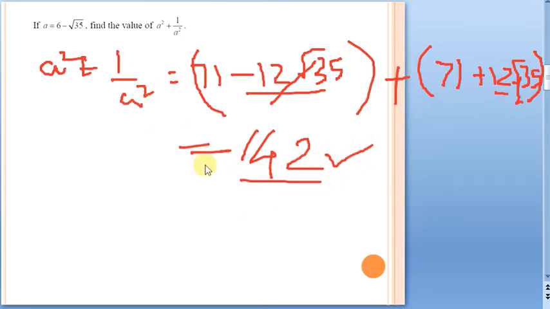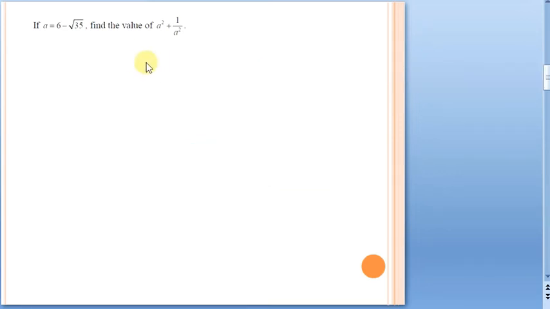So the answer for this question is going to be 142. As I told you, we can solve this question using another method also, so we shall see that also. See here, a is this much, and we have just got 1 by a value as 6 plus root 35 from the previous discussion. Now add them.